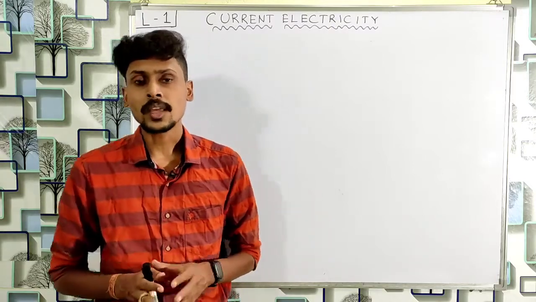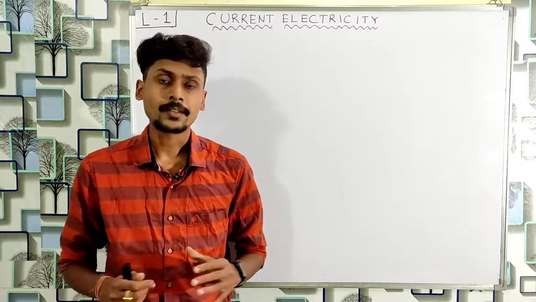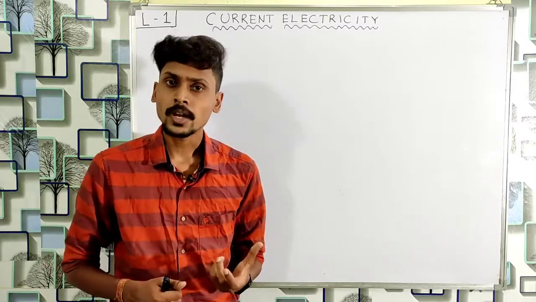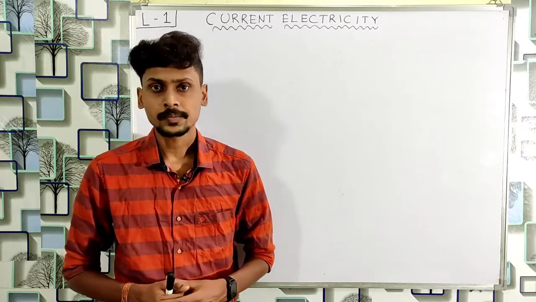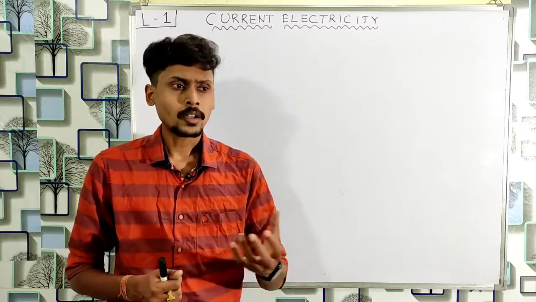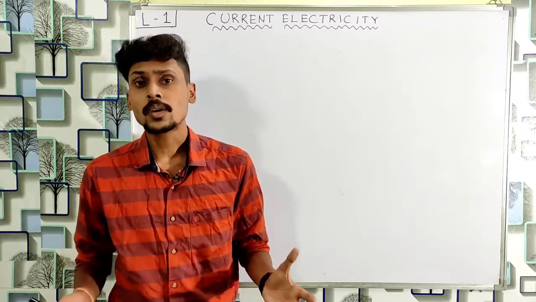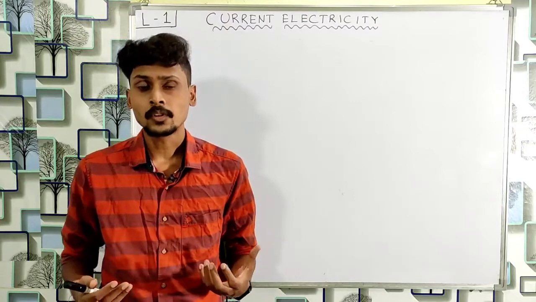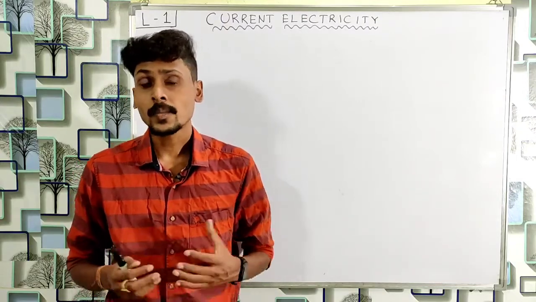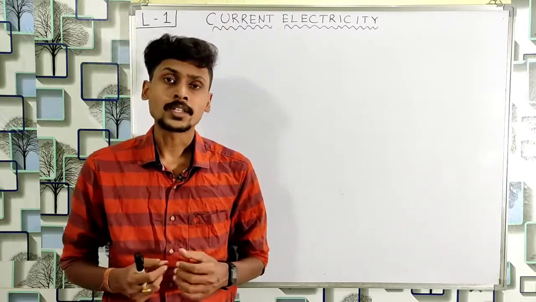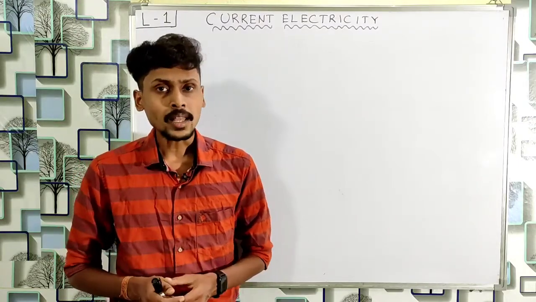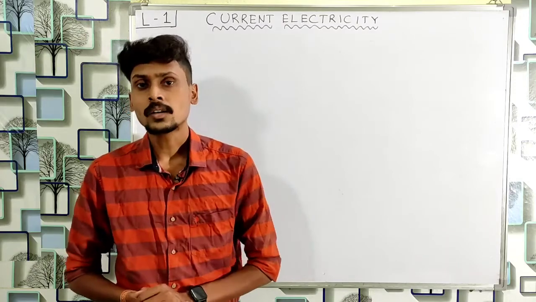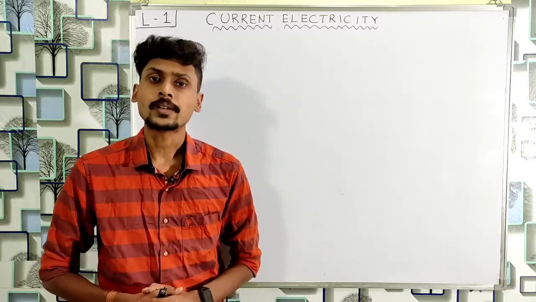So we know that electricity plays a very important role in our life. Without electricity we cannot imagine our daily life. Starting from the smartphone that we use to the big machineries, everything works on electricity. If for 1 hour or for some time the electricity goes away, then we feel uncomfortable, we feel helpless. So we can imagine what is the role of electricity in our life. So electricity can be considered as the 8th wonder of this modern civilized world.